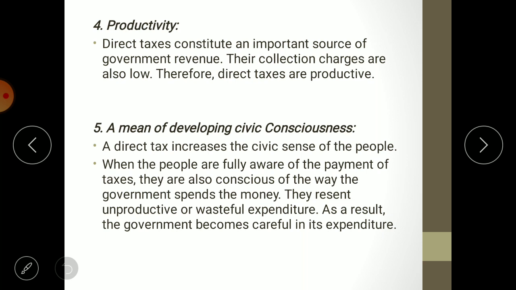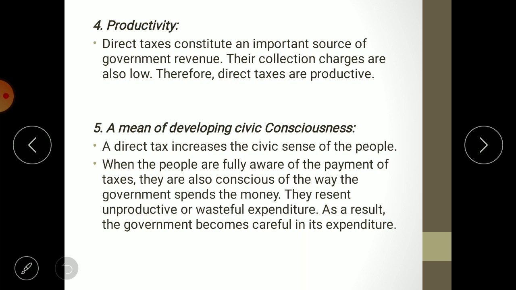What is the second part? When you are paying, you become conscious of where your money is being utilized. Sometimes most of the people feel that whatever tax we are paying is used for corruption only, which is an unproductive utilization of the tax payment.